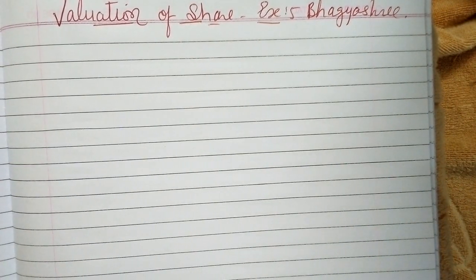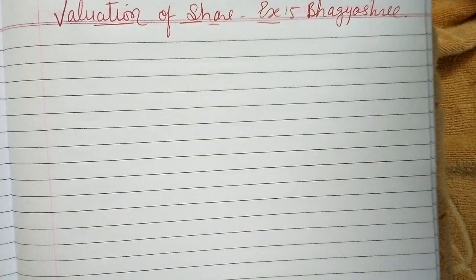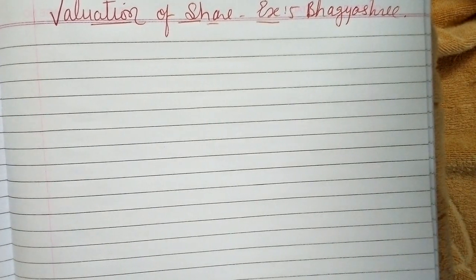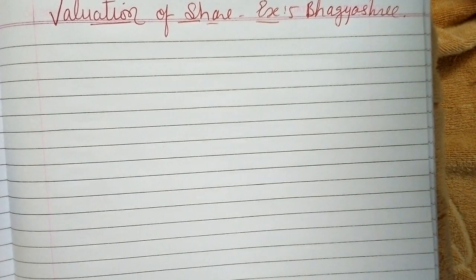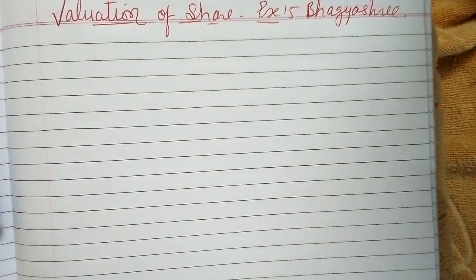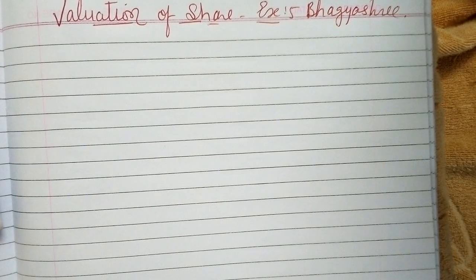Company's average annual profit before tax is 32 lakhs. Expected rate of return on capital employed in this type of business is considered to be 15%. The value of goodwill of the company has been ascertained at 2 years purchase of super profit.